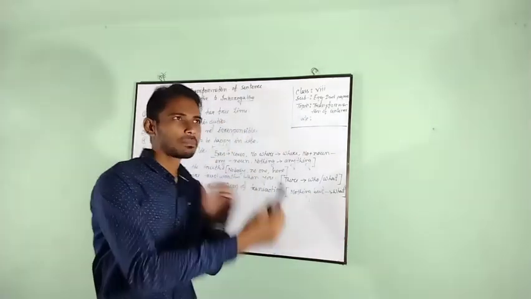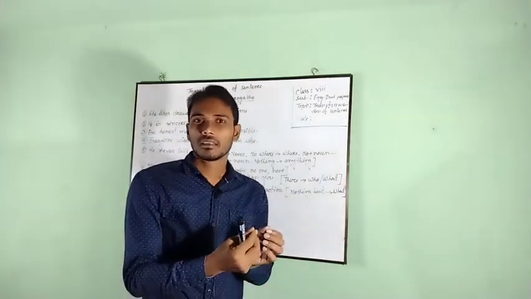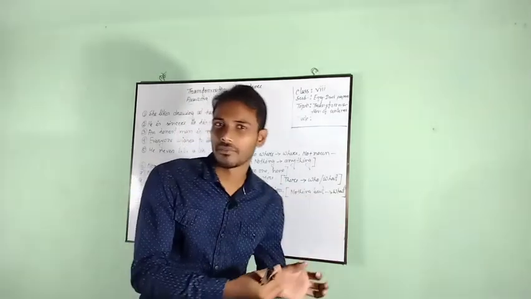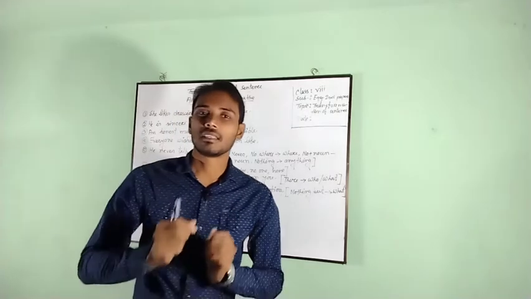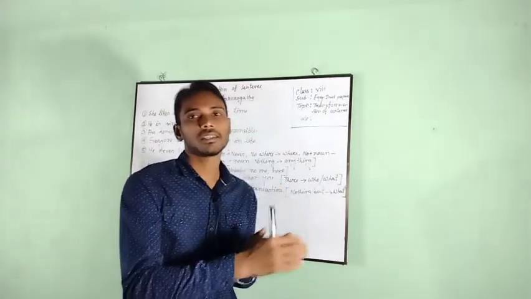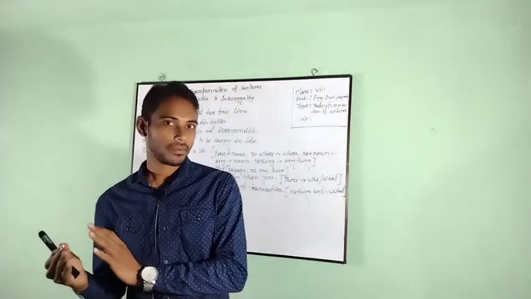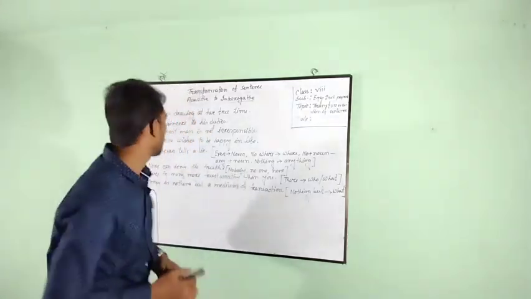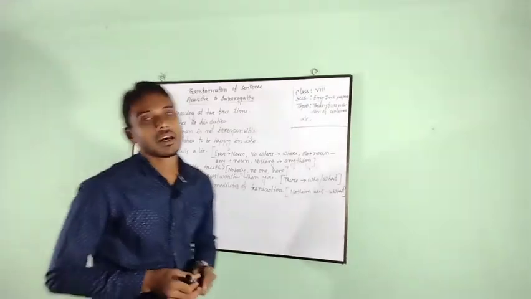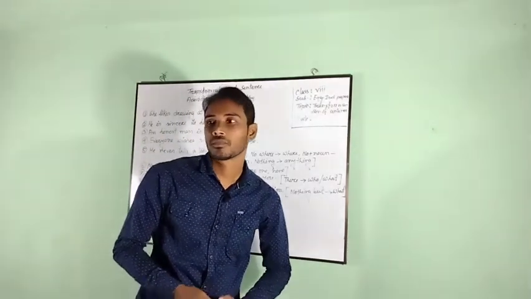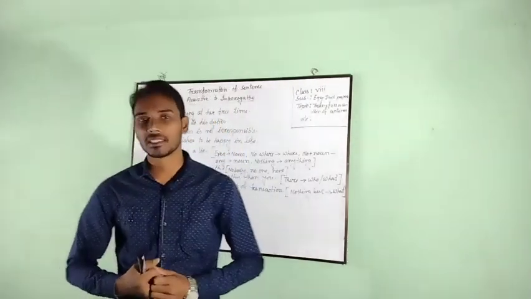After that, if the sentence is in the affirmative form, it will be turned into negative. But if the sentence is in the negative form, it will be turned into affirmative. Okay? She likes drawing in her free time. Here is a point: there is no auxiliary verb in this sentence.